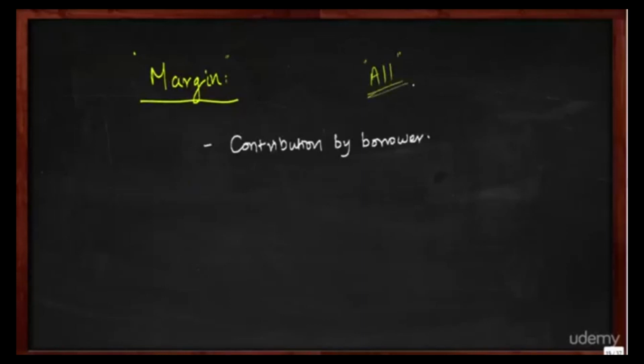It means the bank would expect the borrower to make a contribution. To give an example, let's say the borrower is approaching for a loan of 100 lakhs, and this 100 lakhs is going to be used for purchase of plant and machinery. Here the bank will not give the entire 100 lakhs because the bank would expect the borrower also to contribute something.